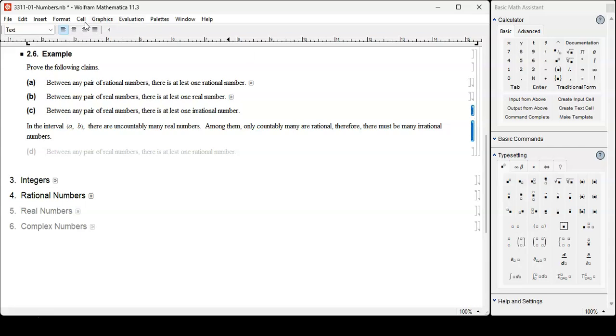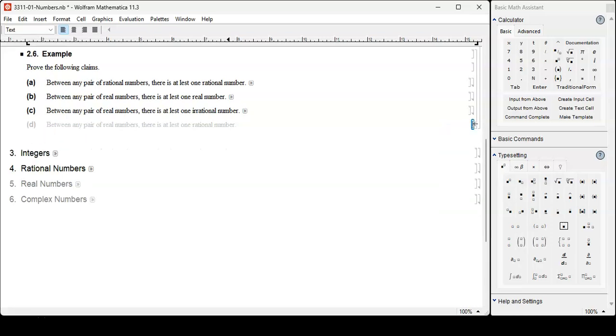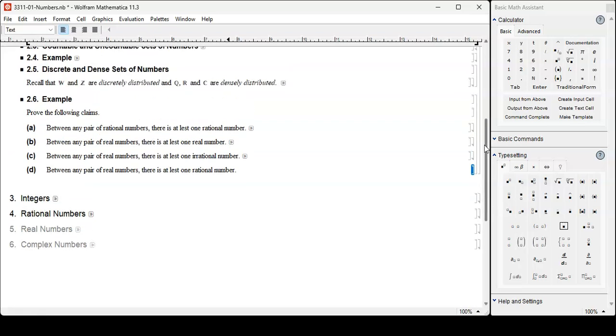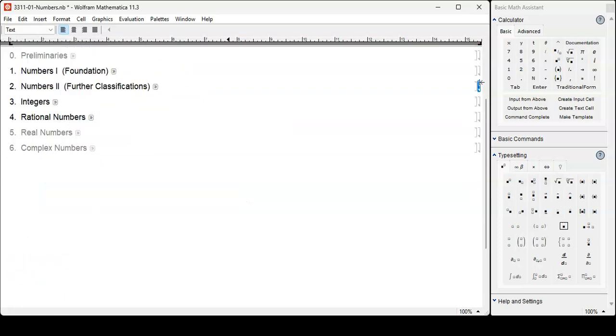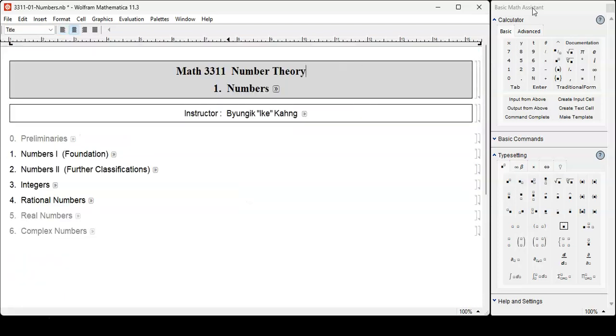The proof of the last statement is extremely difficult, and we are not going to attempt it here in this course. We're going to do it in analysis. Between any pair of real numbers, there is at least one rational number. That's much harder. Okay, all right. That concludes section 2, and we're going to cover section 3 and section 4 in a separate video.